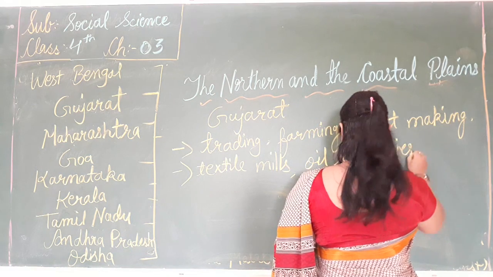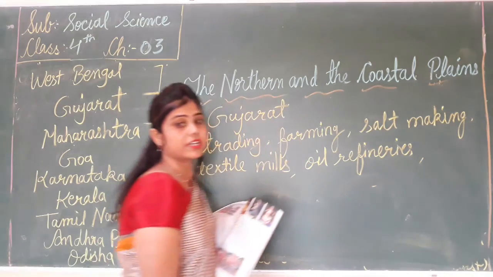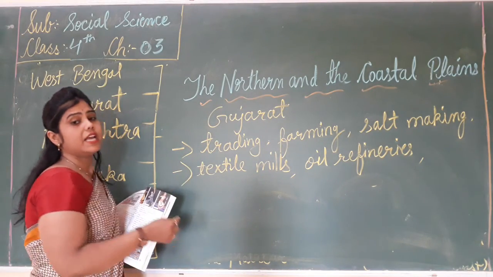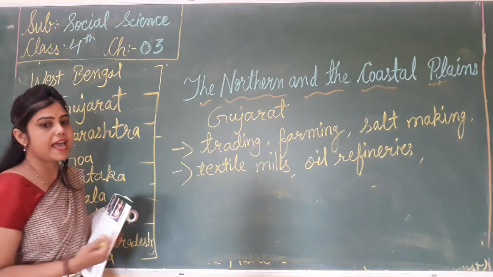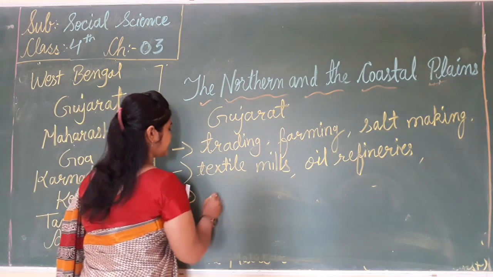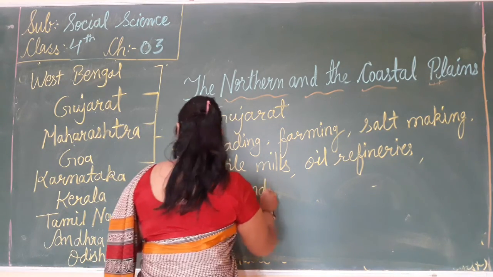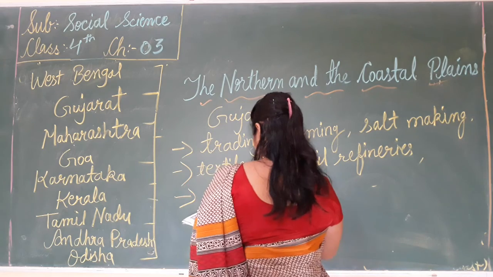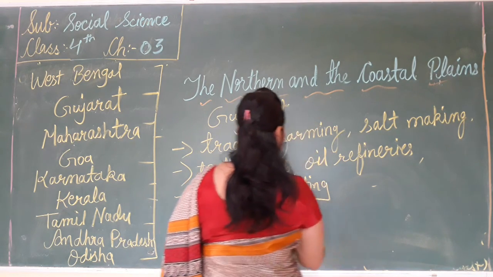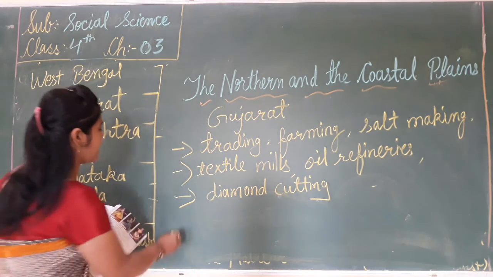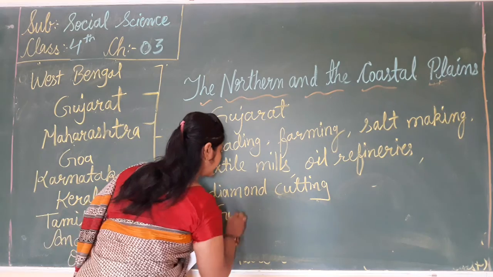There are many textile mills, oil refineries, and it is the diamond cutting center. There are diamond cutting centers in Gujarat. Okay, and most people speak Gujarati.